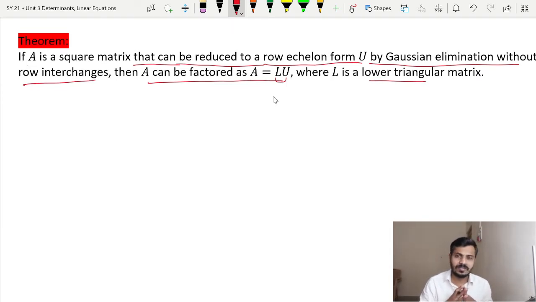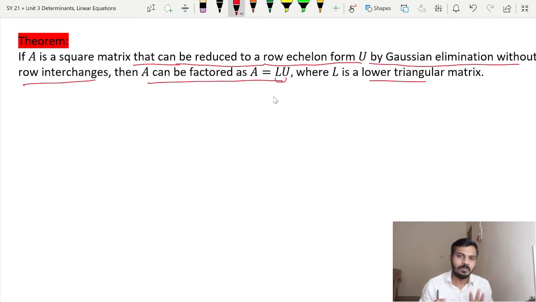So according to this theorem, those square matrices that can be reduced to an upper triangular matrix by performing elementary row operations except row interchange. As we have studied, there are three types of elementary row operations: multiplying a row by a non-zero scalar, Ri plus k times Rj, and the third one is interchanging two rows.